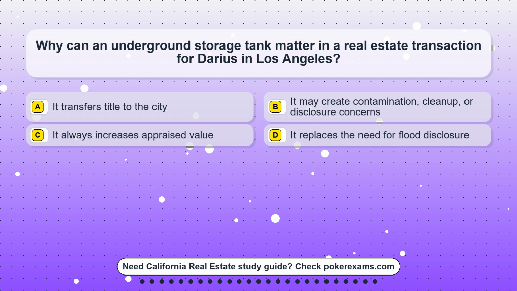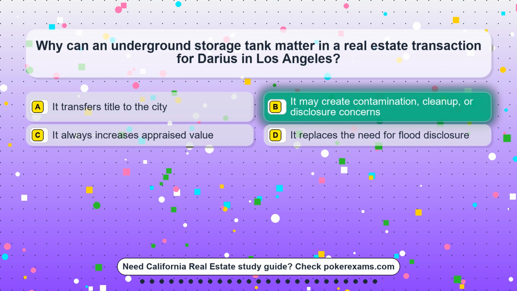Question 16. Why can an underground storage tank matter in a real estate transaction for Darius in Los Angeles? Option A. It transfers title to the city. Option B. It may create contamination, cleanup, or disclosure concerns. Option C. It always increases appraised value. Option D. It replaces the need for flood disclosure.